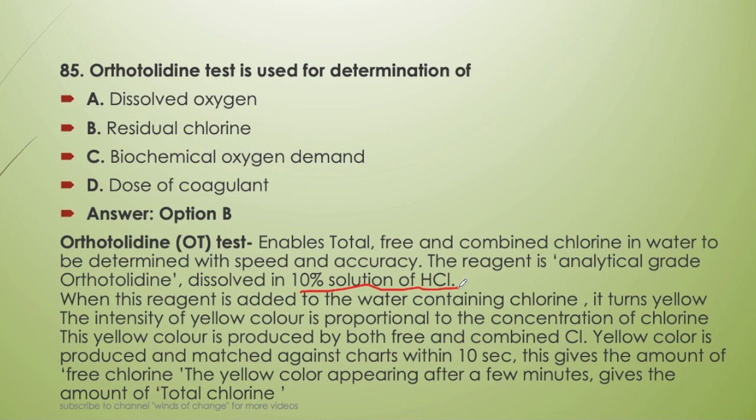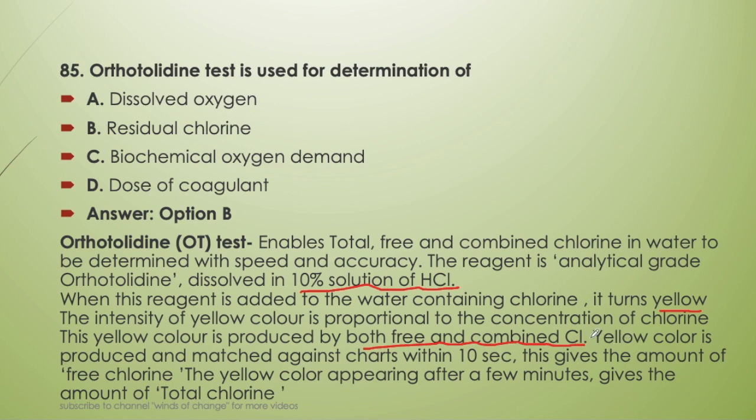When this reagent is added to the water containing chlorine, it turns yellow. The intensity of the yellow color is proportional to the concentration of the chlorine. Now this yellow color is produced by both free and combined chlorine. This is also important to know, that this yellow color will be obtained from both free and combined chlorine, and we have to obtain the residual chlorine in the form of free chlorine.